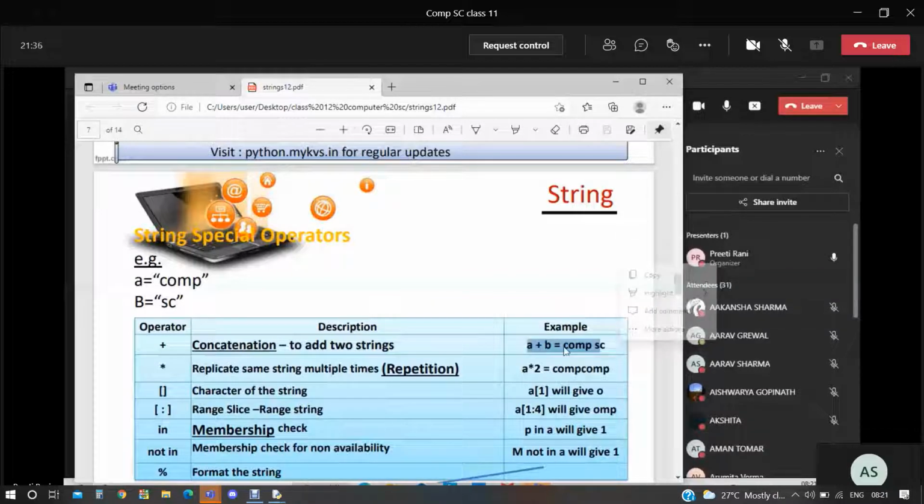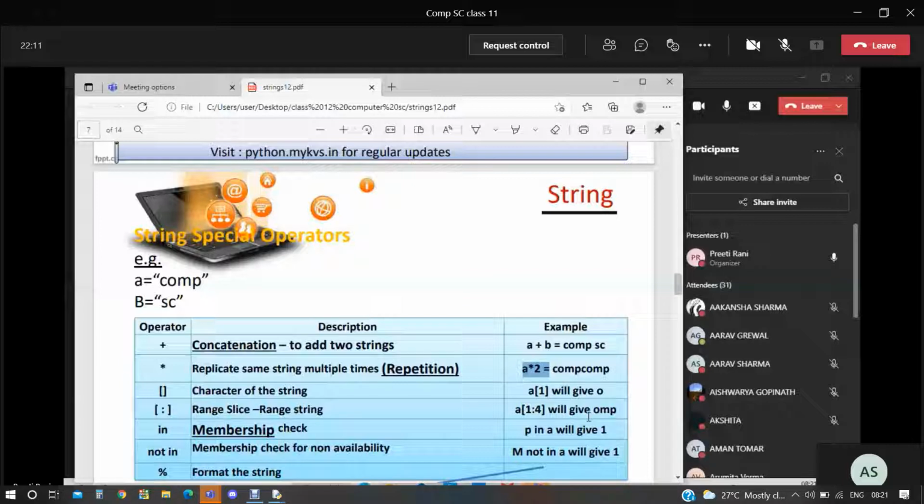Then star is given there, the replication operator. What do you mean by the replication operator? In the last class we discussed that also. If A into 2 is given and the string is COMP, it will replicate the string 2 times. If I'm just writing A into 3, com will be displayed 3 times here.